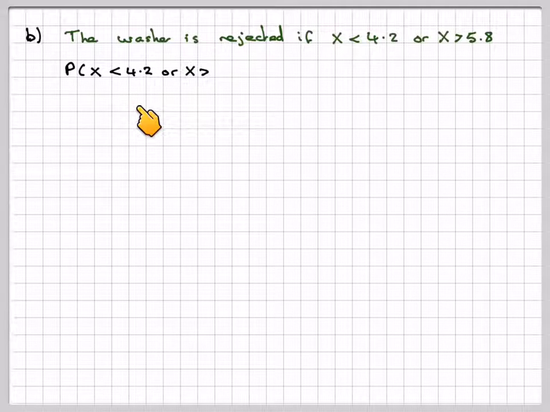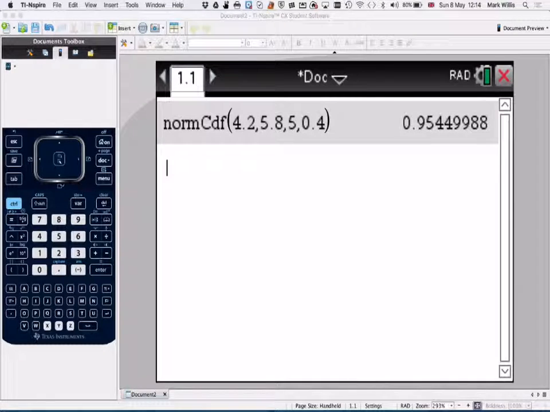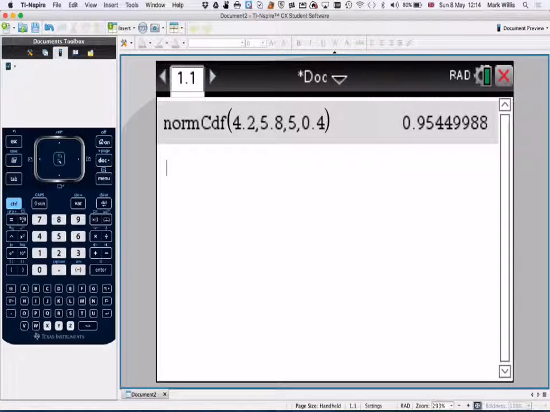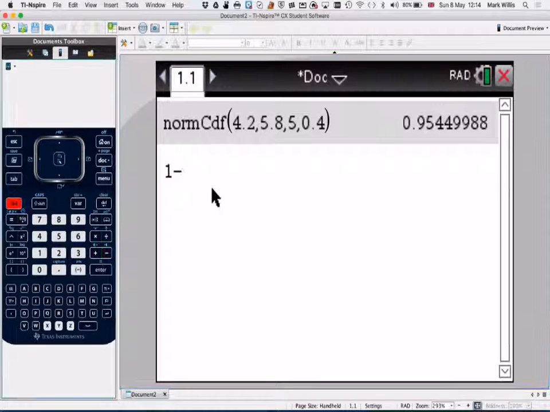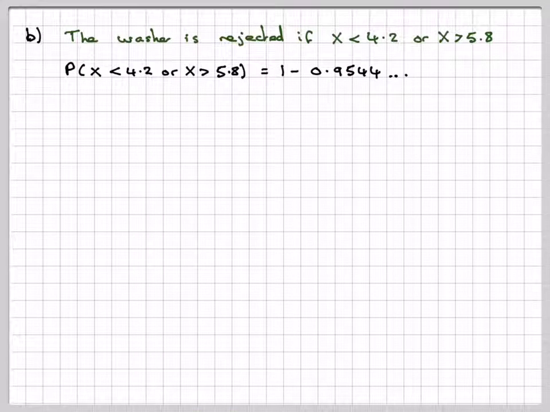The probability that X is less than 4.2 or X is greater than 5.8 is 1 minus 0.9544. We can quickly do that on our calculator by doing 1 minus the answer of the previous one, provided you've not done the calculation in between. And we get an answer here of 0.04550012.